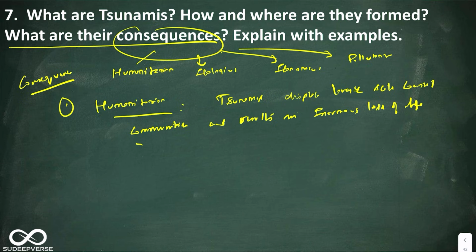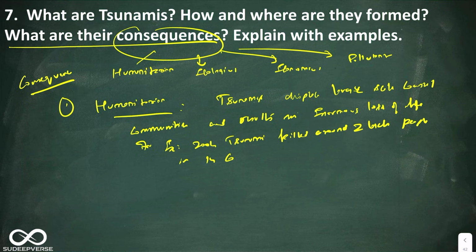For example, the 2004 tsunami killed around 2 lakh people in 14 countries. Obviously, this stat you would have learned in disaster management. You are trying to use it here.